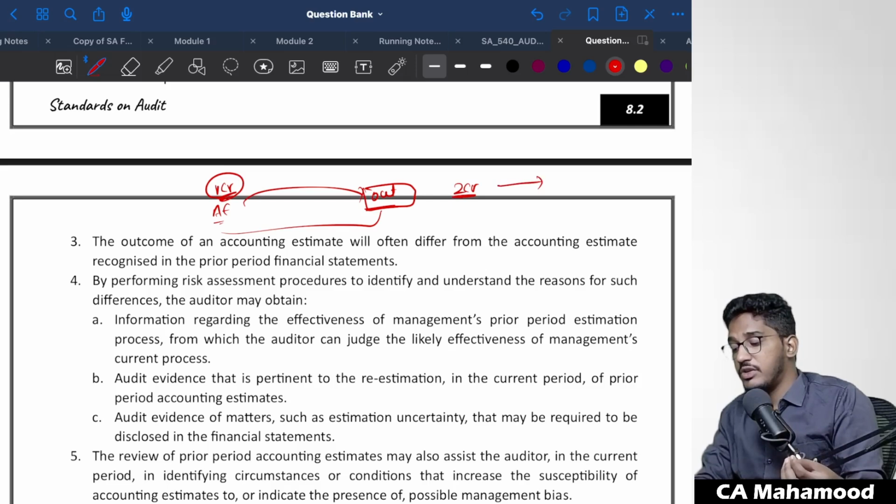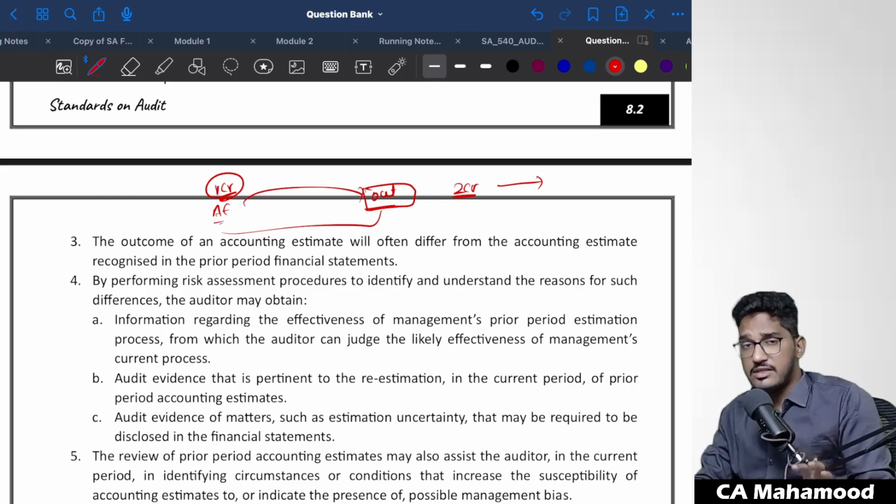I should ask management to properly calculate the accounting estimate this year, because when comparing last year's actual outcome with last year's accounting estimate, the difference was very huge. Now we'll ask the management, sir, last year you might have done something wrong in the calculation of that accounting estimate. In the current year, please make a proper calculation so that there will not be a huge gap.